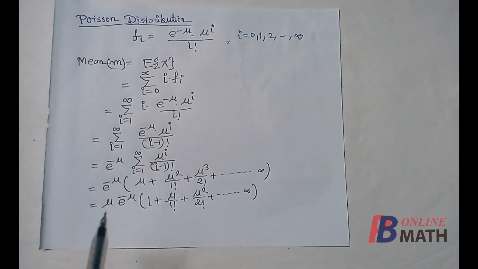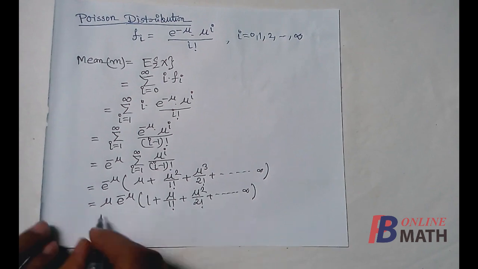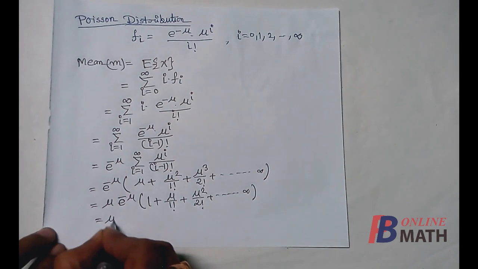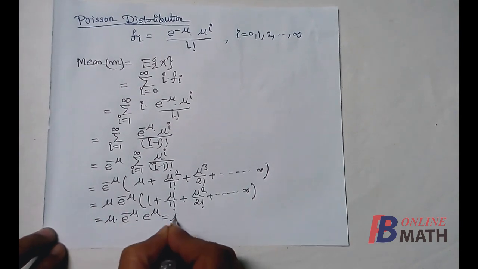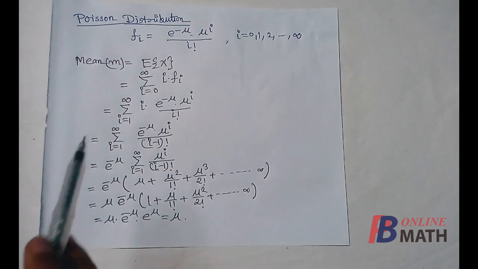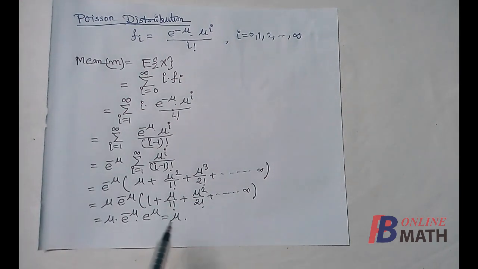Next we can take mu common from this series. So if we take mu common from this series, we find that this series is 1 plus mu by 1 factorial plus mu square by 2 factorial up to infinity. This is the series of e to the power mu, so we can write it. It is mu into e to the power minus mu multiplied by e to the power mu, which is equal to mu. So we find that mean of Poisson distribution is mu.